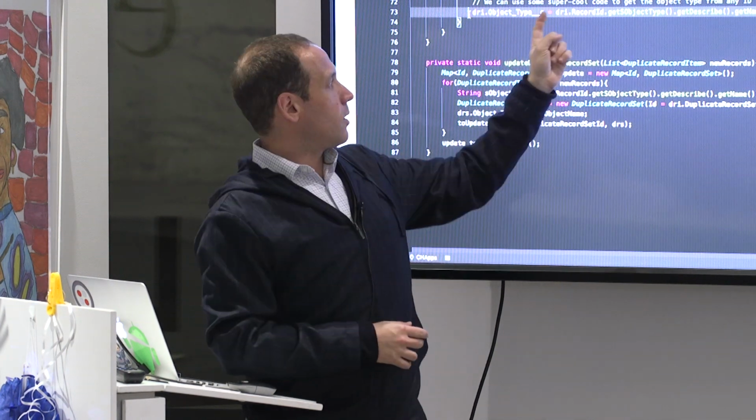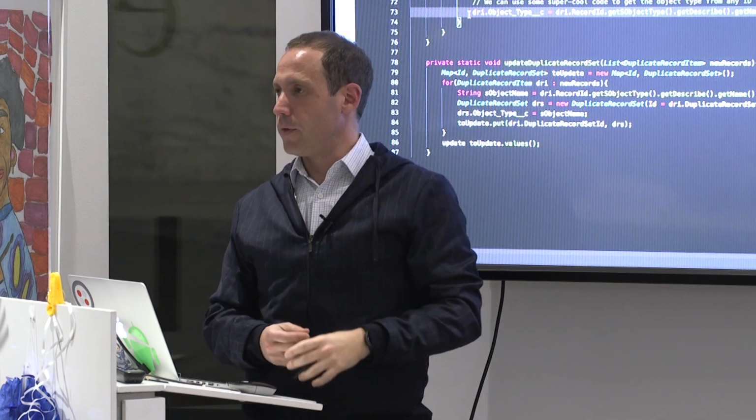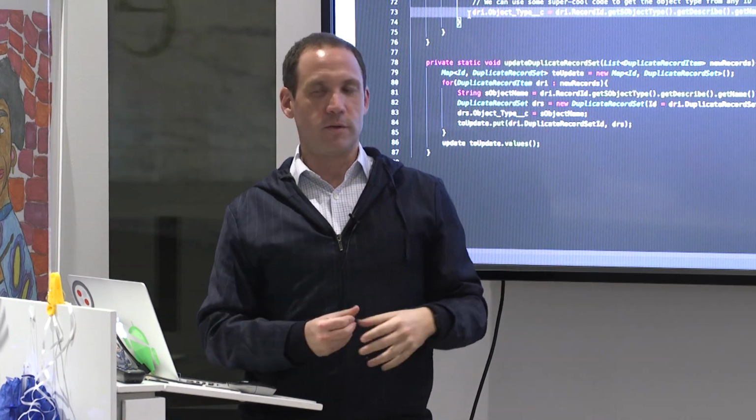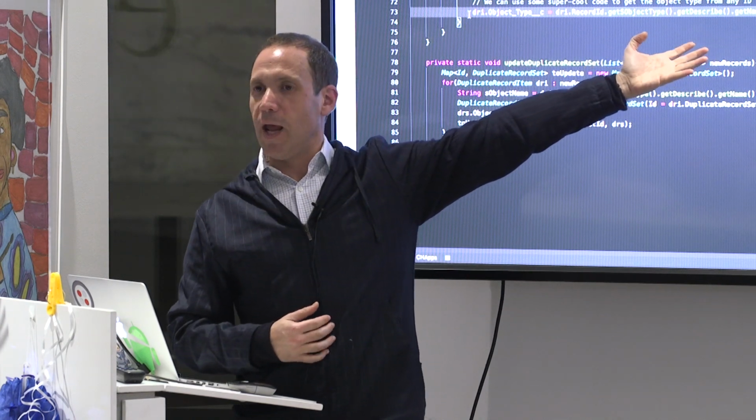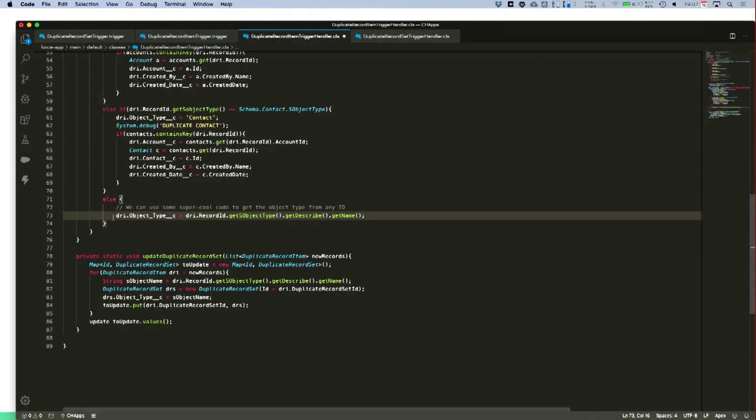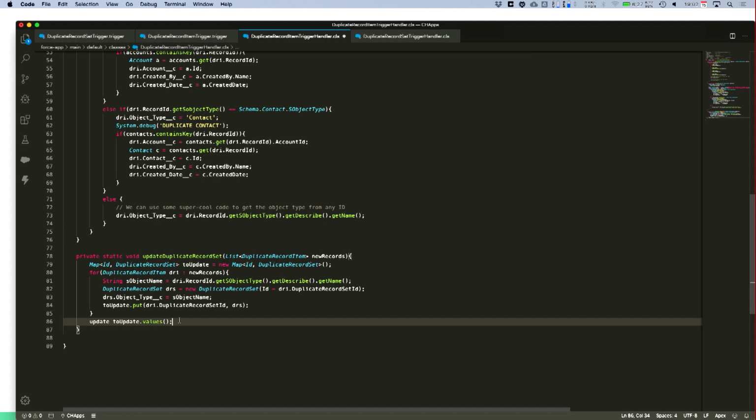Give it an ID. And then there's a really cool set of methods that just give you the object name. This is new. This wasn't around years and years ago. So those of us who've been here for a long time are like, this is flipping amazing. I can give it any ID and I can get the name. So it'll be like task, event, whatever it is, including custom names. And then we've got the update of the duplicate record. So I ended up actually updating the parent just to be sure. Your mileage may vary.